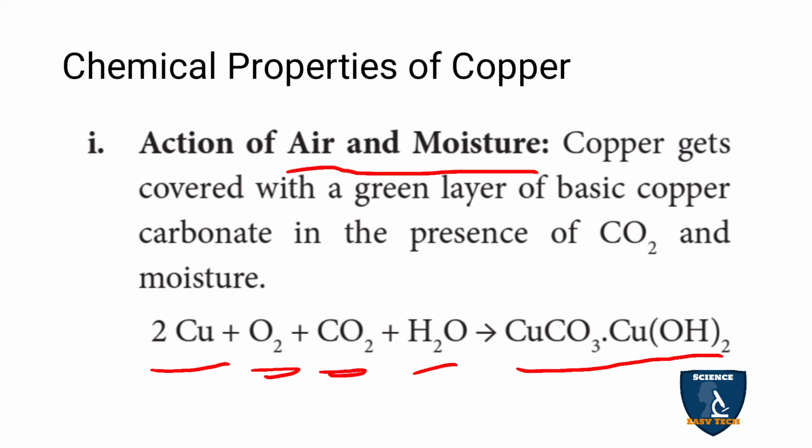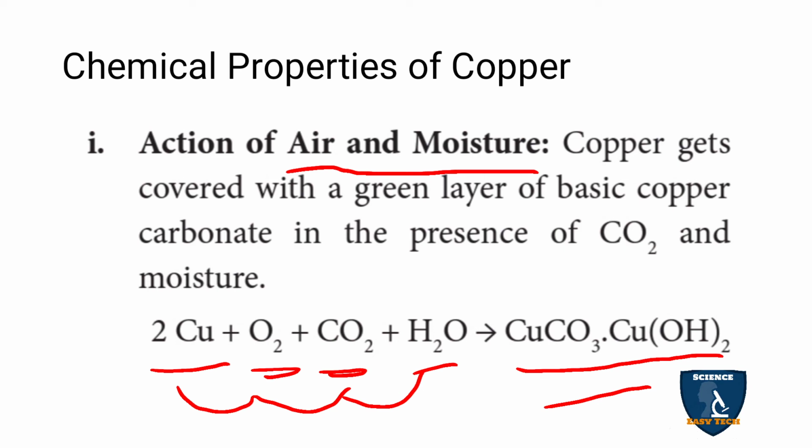copper carbonate, a green layer that appears. You don't need to memorize this, you can see this equation and write it. When copper reacts with air, that is oxygen and carbon dioxide, plus moisture, which is water, you get copper carbonate. A green layer was formed.